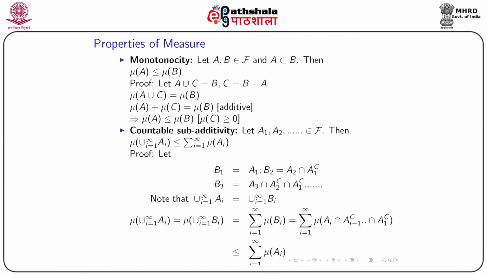If they are disjoint, then their union can be replaced by a sum. So, it will be sum over i from 1 to infinity mu of Bi, and by notation Bi is nothing but Ai intersection A1 complement, A2 complement, up to Ai minus 1 complement. So, this will be mu of Ai intersection A1 complement, A2 complement, up to Ai minus 1 complement, and this is obviously less than or equal to mu of Ai.